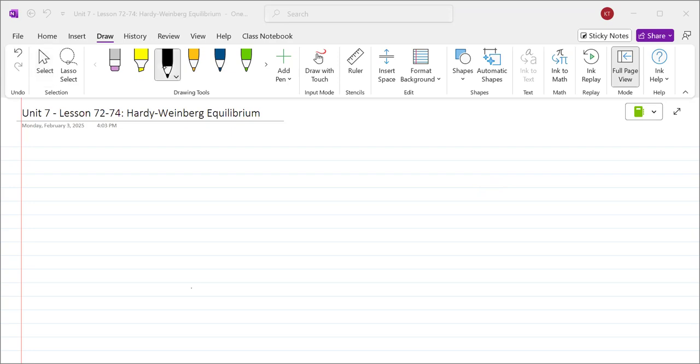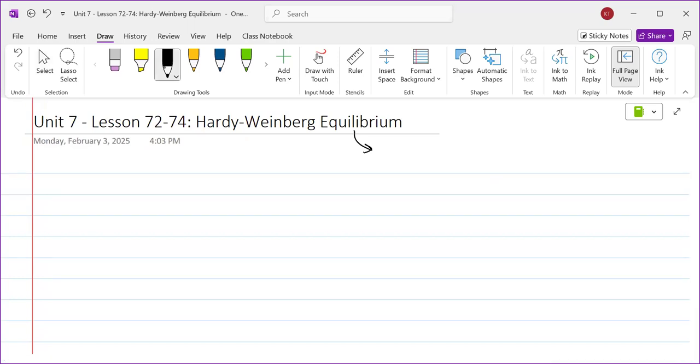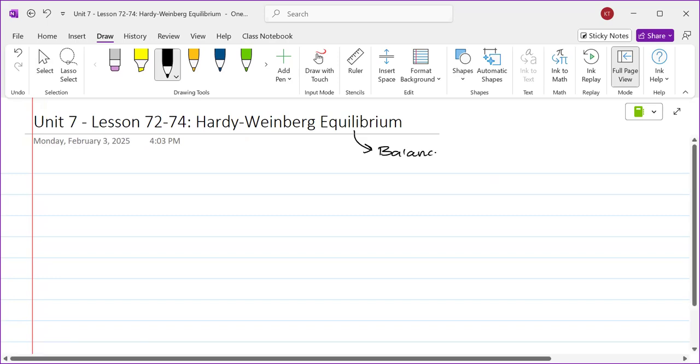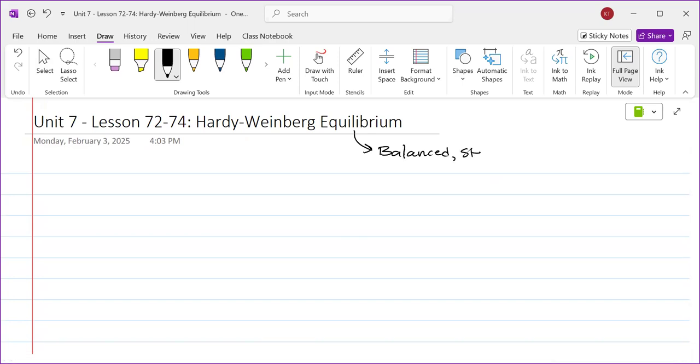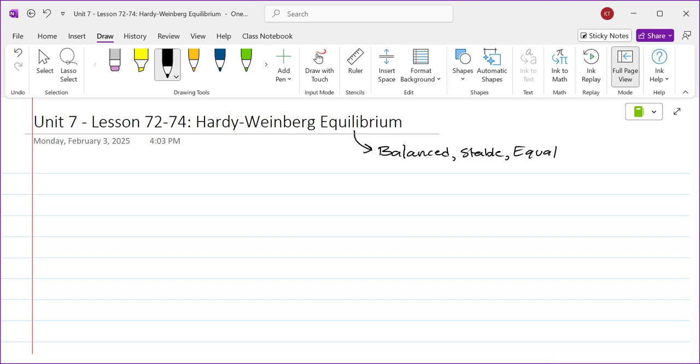When you guys hear the word equilibrium, what does that mean to you? What is a synonym for something being at equilibrium, John? Same on both sides, balance perhaps. What else, Adriana? Stable. And when I hear equilibrium, it's hard to say the word without equal. So when you have Hardy-Weinberg equilibrium, all things are really on a level playing field.